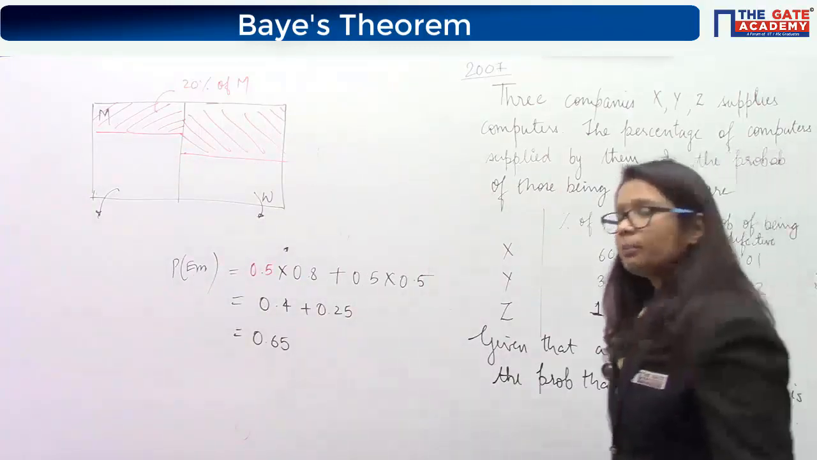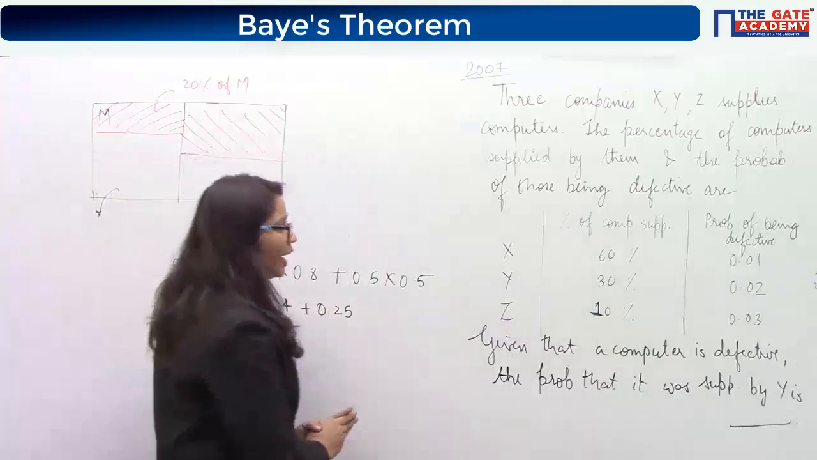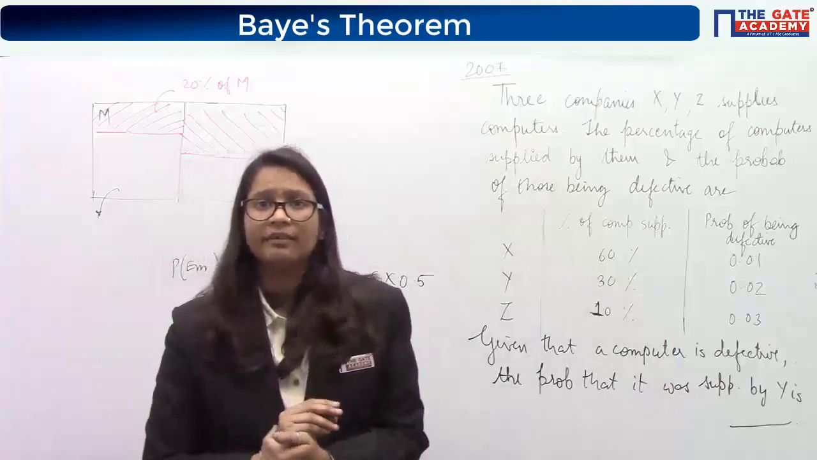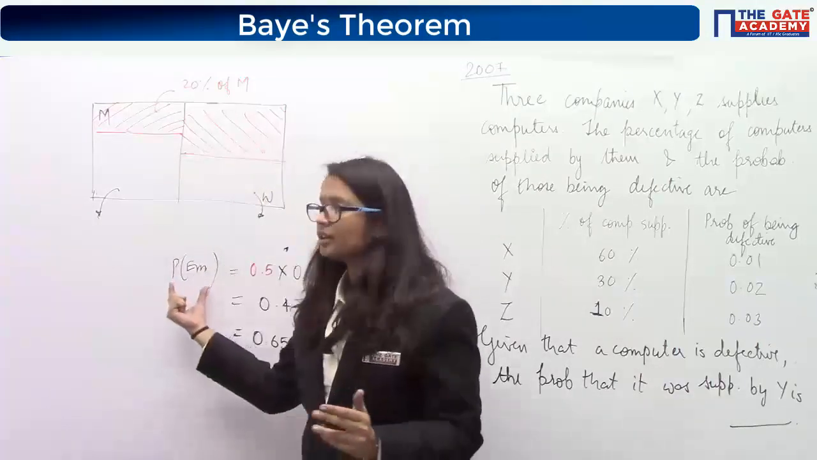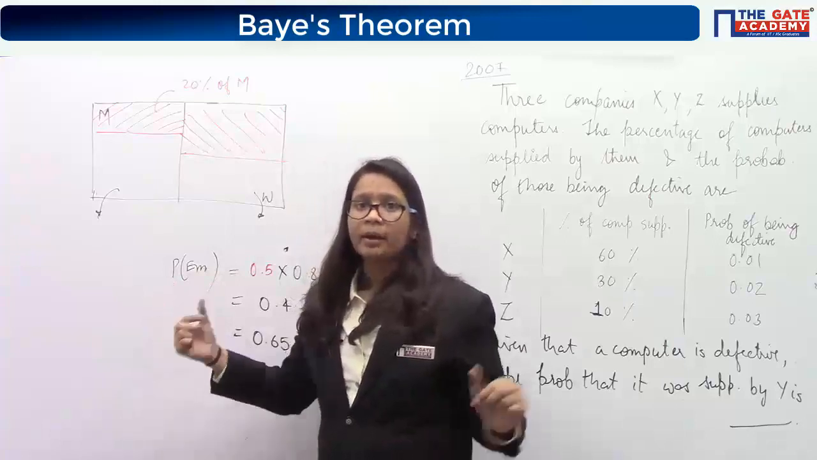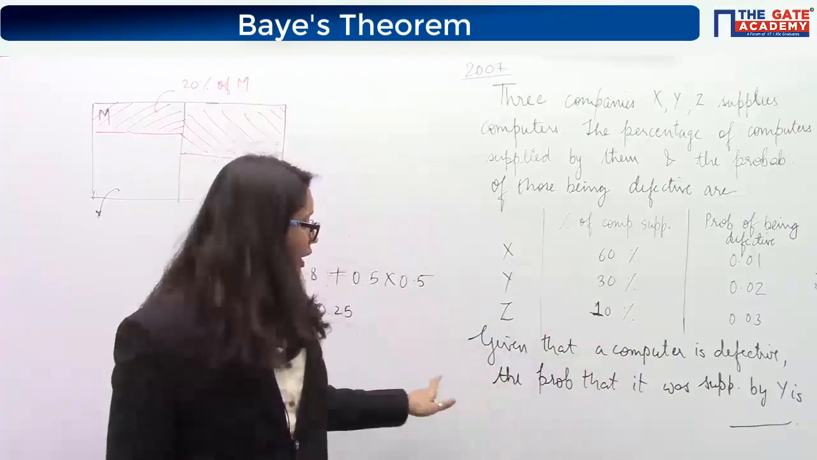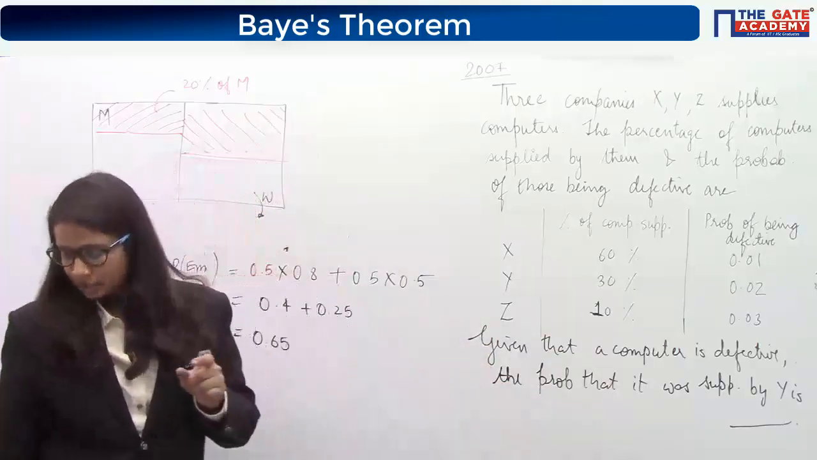Yes, very good. Bayes theorem will be used here. Why? Because you are given that it is defective. In the total probability theorem, we are not given any condition; we are just asked about some event. But whenever a condition is given to you, that will be Bayes theorem. So here conditional probability is asked, which means we will use Bayes theorem.